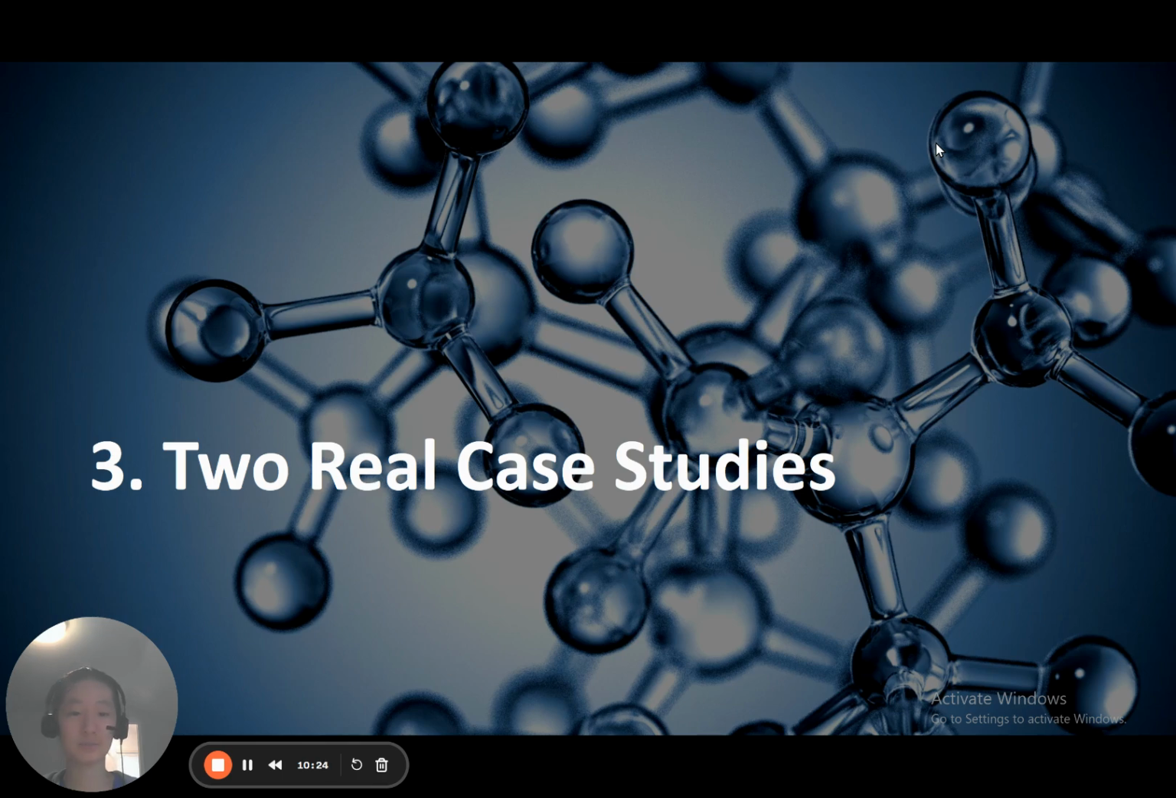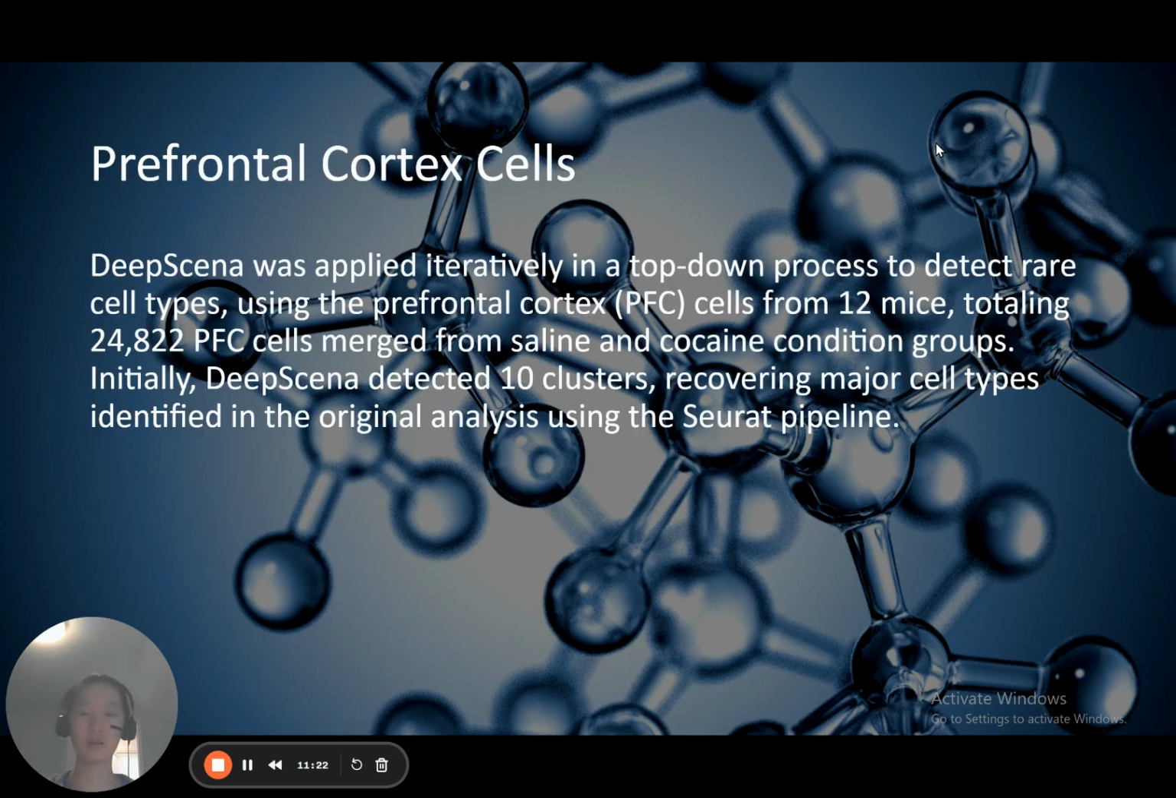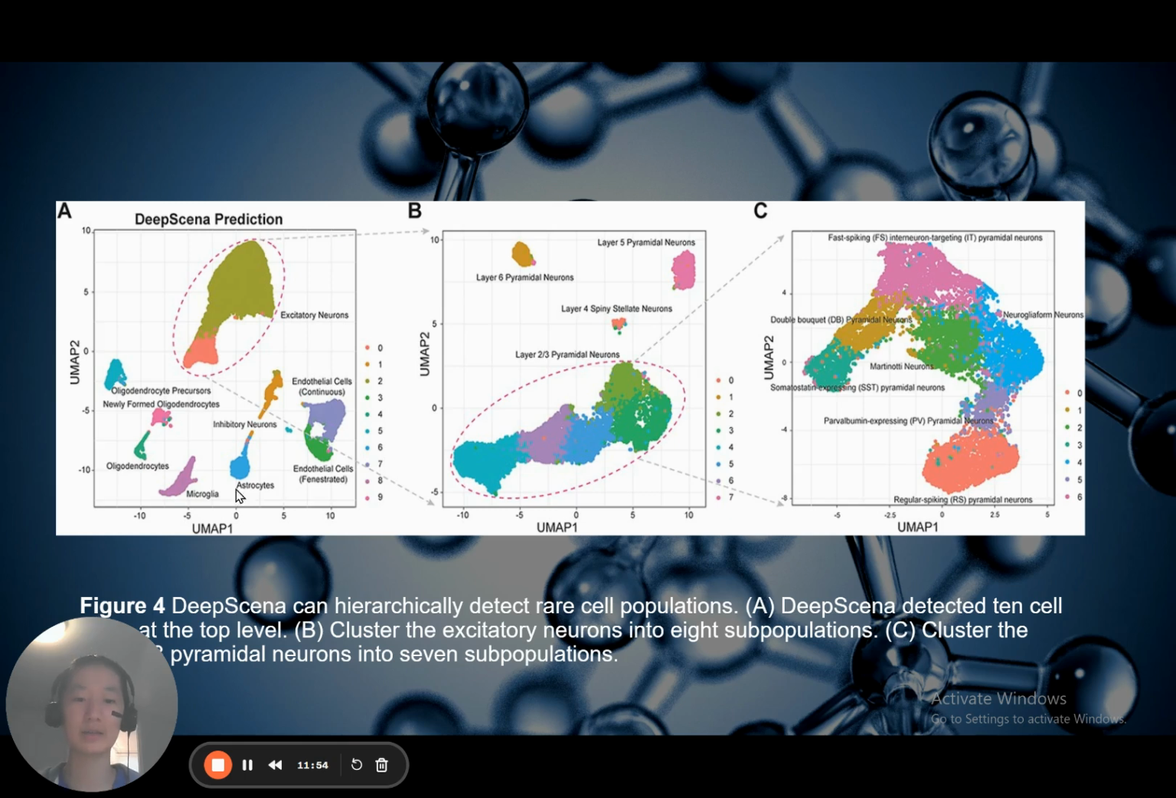Now, let us explore two real case studies in cancer and computational neuroscience to demonstrate how to professionally discover rare cell types. Case study number 1. DeepScena was applied iteratively in a top-down process to detect rare cell types using the prefrontal cortex PFC cells from 12 mice, totaling 24,822 PFC cells merged from saline and cocaine conditioned groups. Initially, DeepScena detected 10 clusters, recovering major cell types identified in the original analysis using the SURAT pipeline.